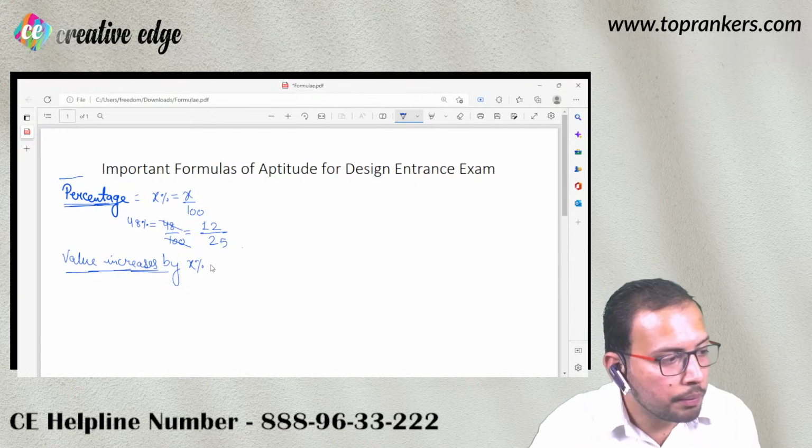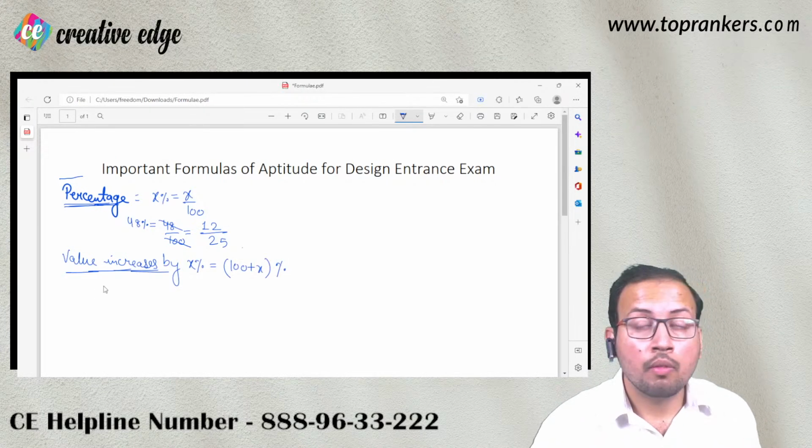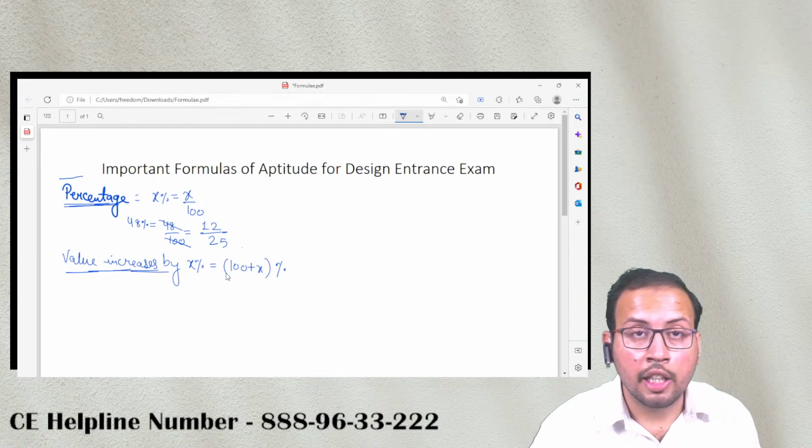It is going to be 100 plus x%. This is going to be the resultant value after an increment of x%.